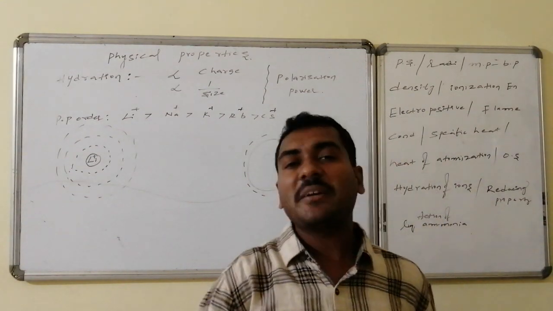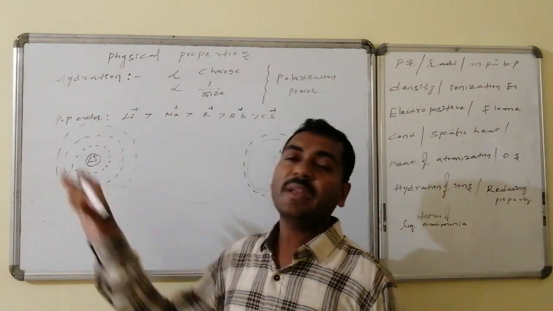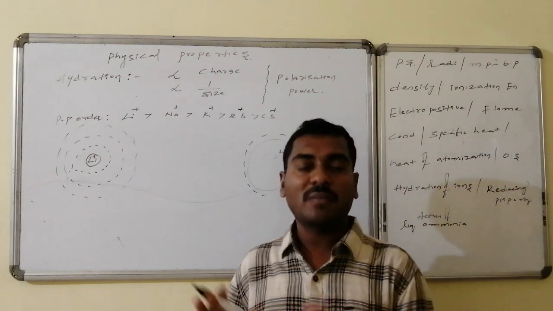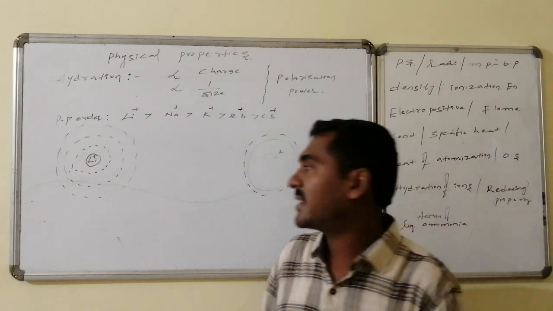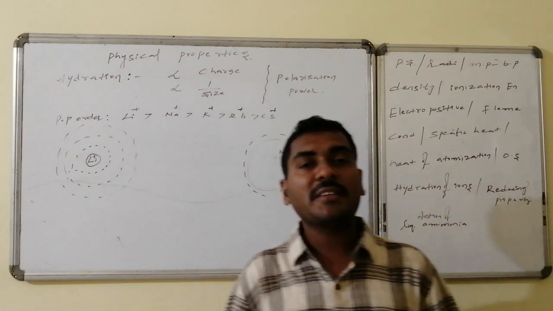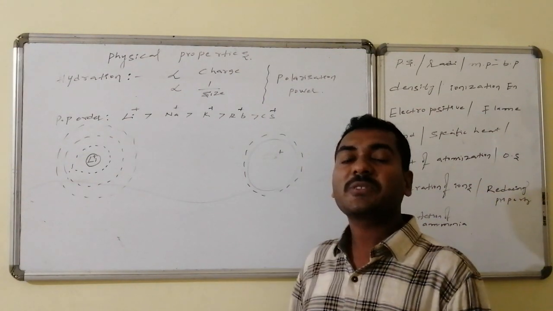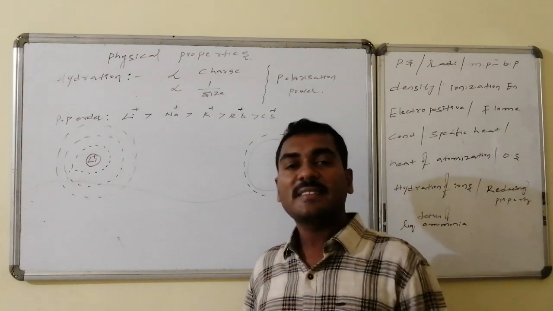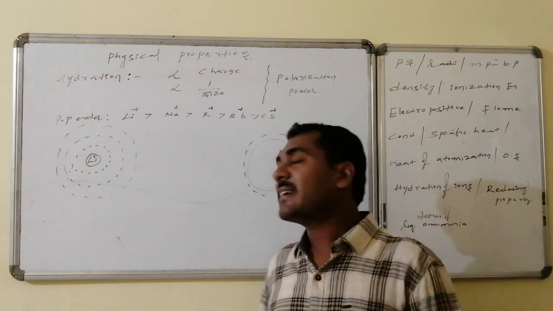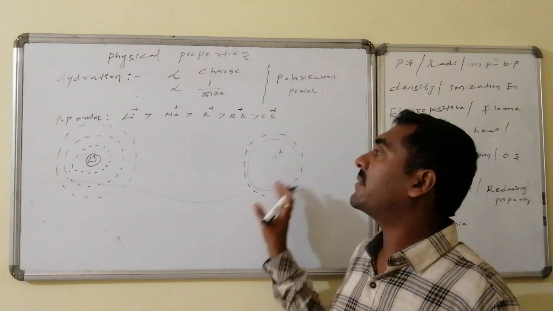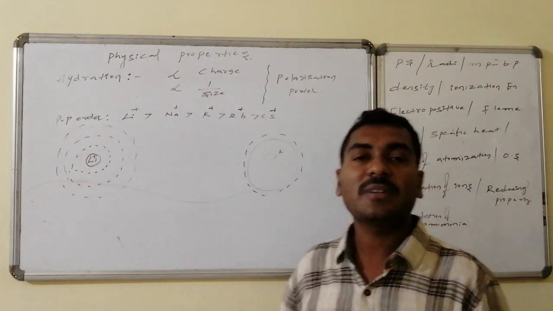If I dissolve lithium in water, lithium is surrounded by many water molecules in the form of a first layer, second layer, third layer, etc. The overall size of lithium in water is very high. Whereas from top to bottom, the hydrated size goes on decreasing. Generally, size is increasing, but the hydrated ion size goes on decreasing. Cesium is smaller in hydrated size, lithium is larger.